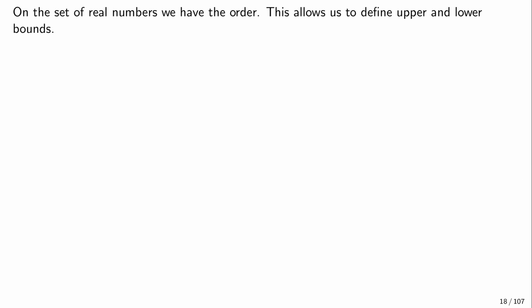So on the real numbers, we can get more specific because on the real numbers we have order. So we can compare elements. We can say, okay, this number is bigger than this one, and this number is smaller than this one. And this comparison is something that we cannot always have in an arbitrary metric space. So let us go into the specifics of real numbers.